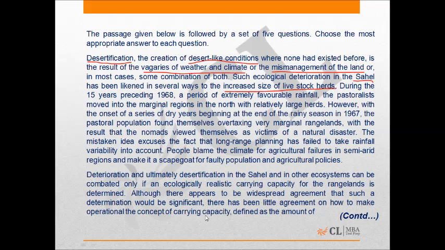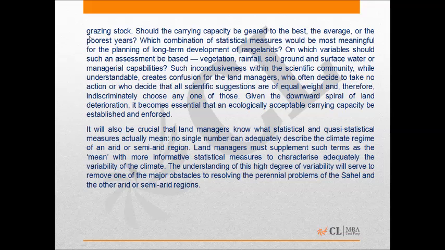and how it gets desertified or gets turned into a desert, that is by increased size of livestock herd. Now the second paragraph goes about discussing how desertification can be combated, that is ecologically, by determining the carrying capacity for the rangeland, or in other words the amount of grazing stock, right? Now it says that since there are a number of factors that determine the carrying capacity of the land, which make the carrying capacity of a particular land inconclusive for the scientific community, which is quite understandable.